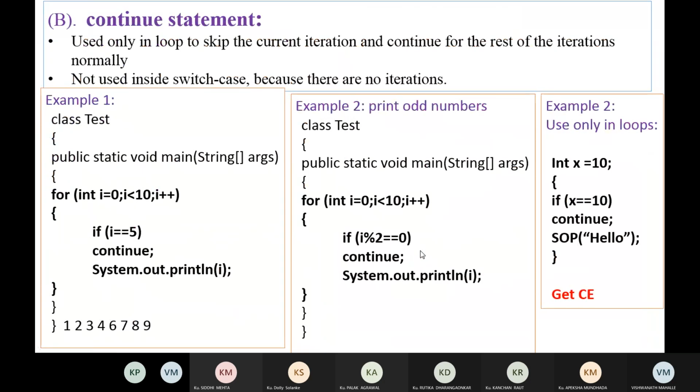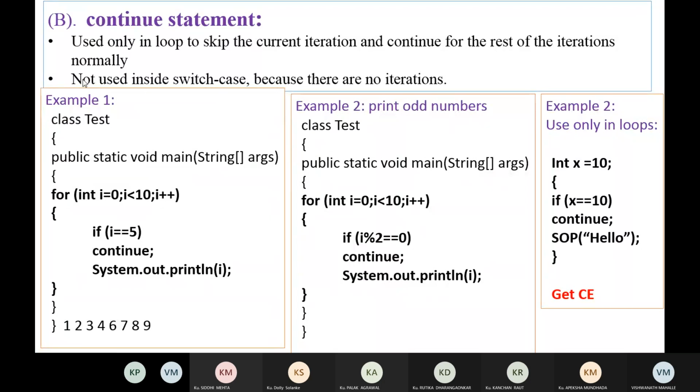Now the continue statement. The continue statement is used in a loop to skip the current iteration and continue the rest of the iterations normally. It is not used inside a switch case; it is used only inside a do while or for loop. It will skip the current iteration.